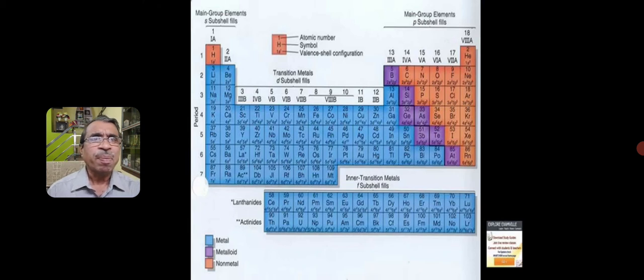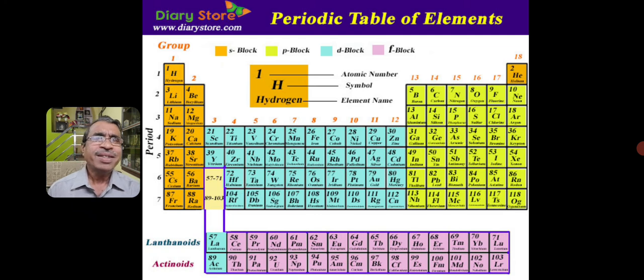So this is the periodic table. In this table, the blue colored ones show elements that are metals. Orange color shows elements that are non-metals. And the violet color shows elements that are metalloids. This is another periodic table where the elements are classified into s block, p block, d block and f block elements.